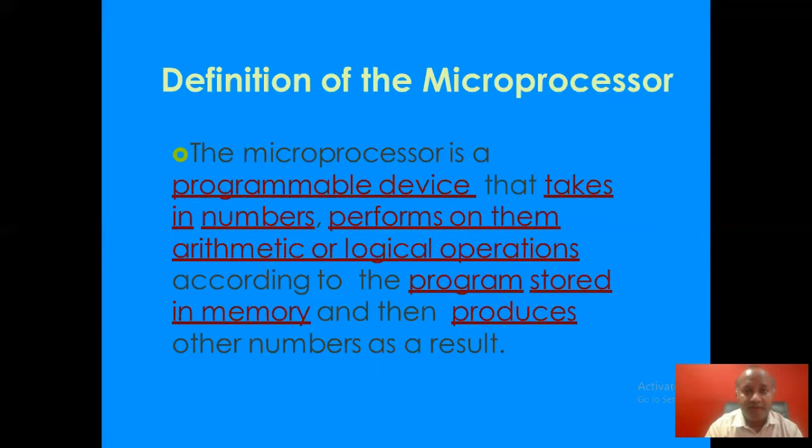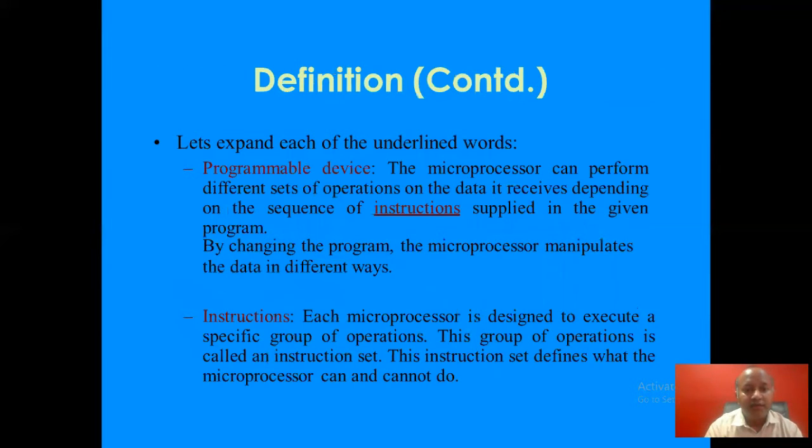We are going to expand this definition now. First is programmable device. The microprocessor can perform different sets of operations on the data it receives depending on the sequence of instructions supplied in the given program. By changing the program, the microprocessor manipulates the data in different ways.